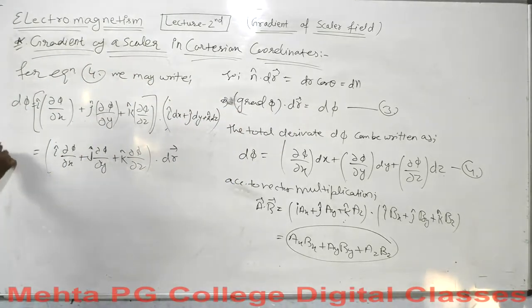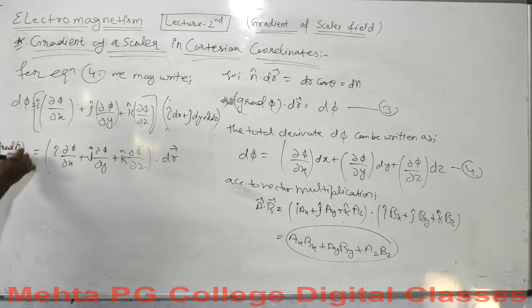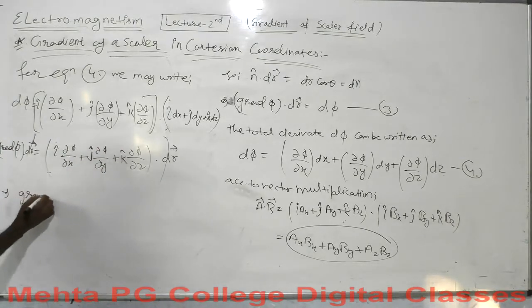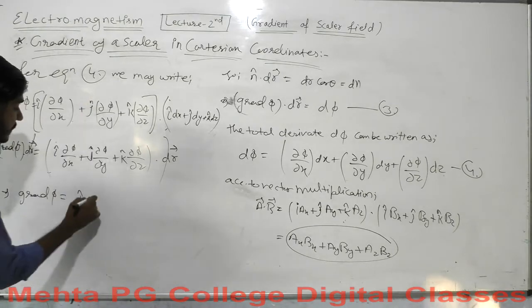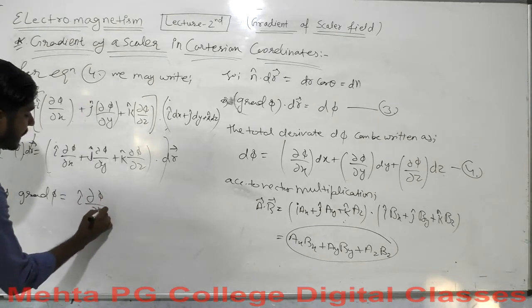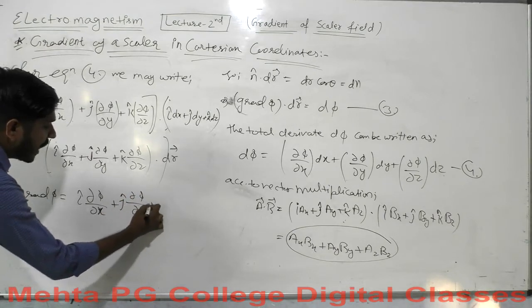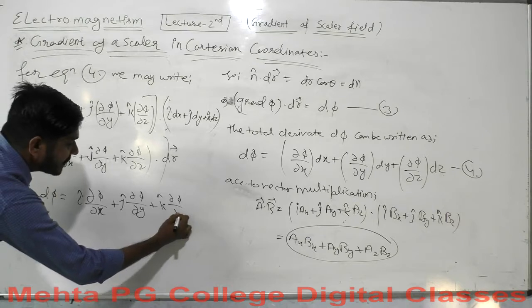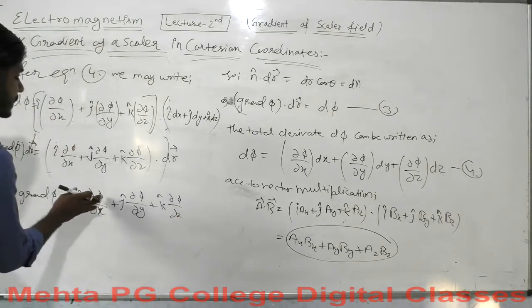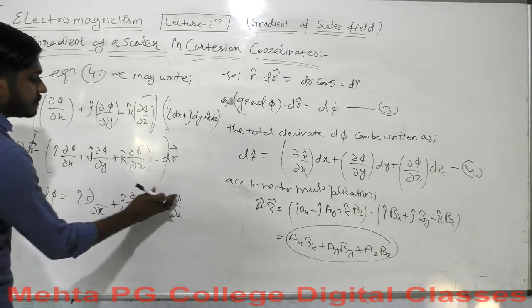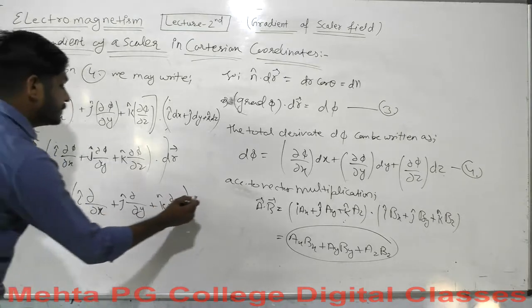I simply write it in here so that our calculation will not go far, because I don't want to clear out the board again and again. So what is the value of gradient of phi? In Cartesian coordinates it will be curly phi over curly x I cap plus j cap curly phi over curly y plus k cap curly phi over curly z, or simply you can write phi is a scalar function, so let me take it out of here.